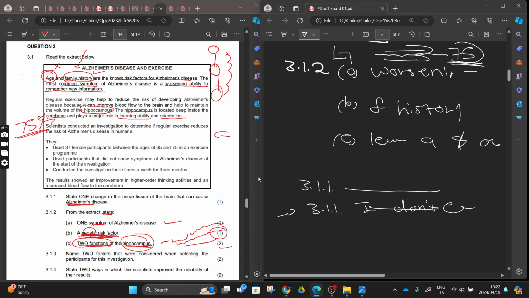So the marker or chief marker and the person responsible for the paper may argue that this question was wrong, or not moderated, or that there's something wrong so learners cannot give the answer.